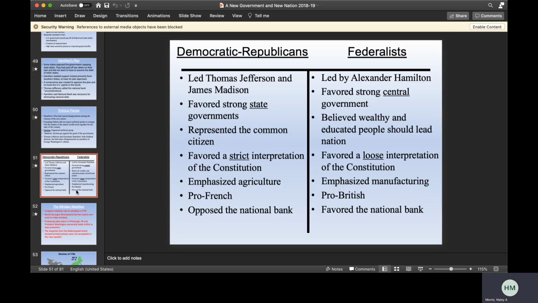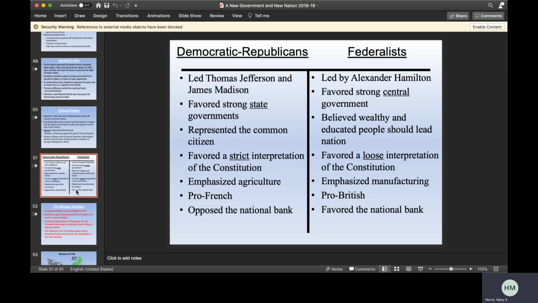So those factions that form are the Democratic Republicans, led by Thomas Jefferson and James Madison, and the Federalists, who are led by Alexander Hamilton. These are kind of resulting from the Anti-Federalists and the Federalists when they were forming the Constitution, similar groups.